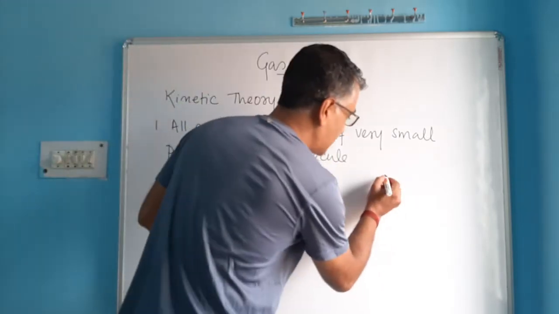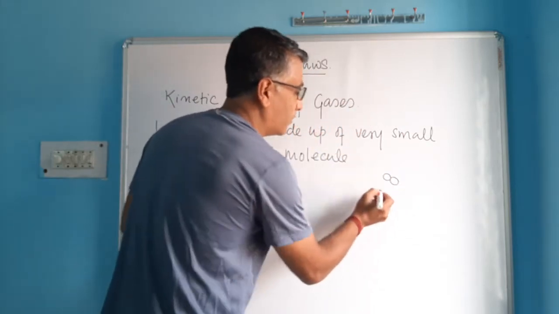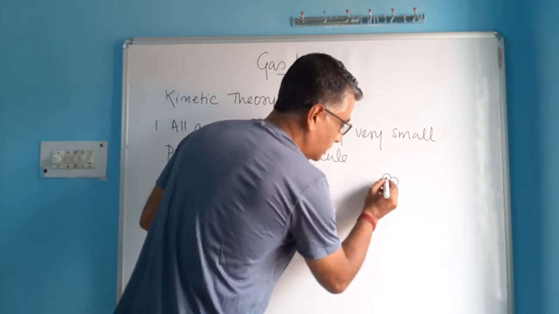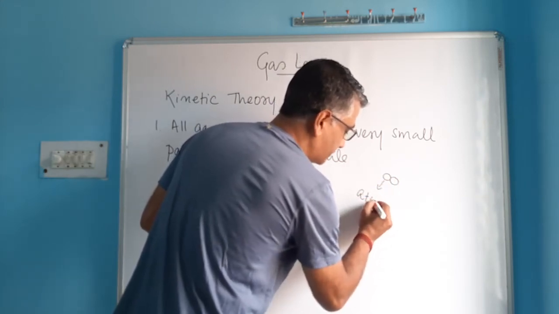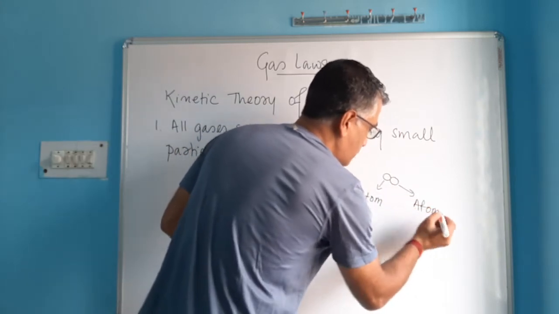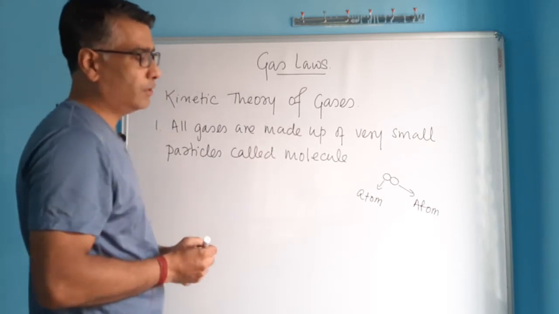Let me draw a molecule of oxygen. This is a molecule of oxygen which is formed by joining two atoms of oxygen. This is one atom of oxygen, and that's another atom of oxygen. So when two atoms join, that particle formed is called a molecule.